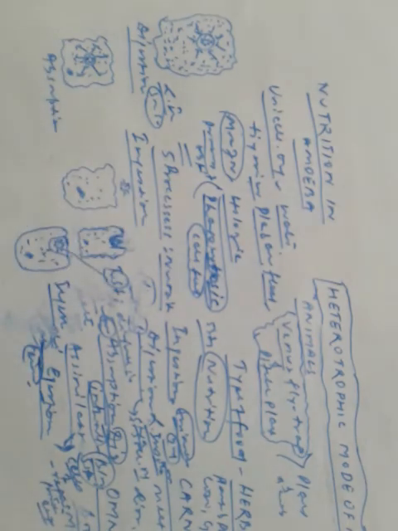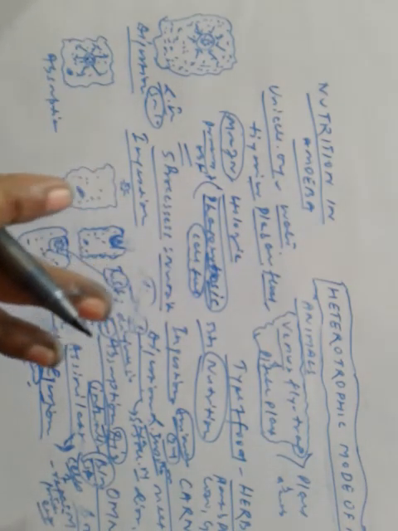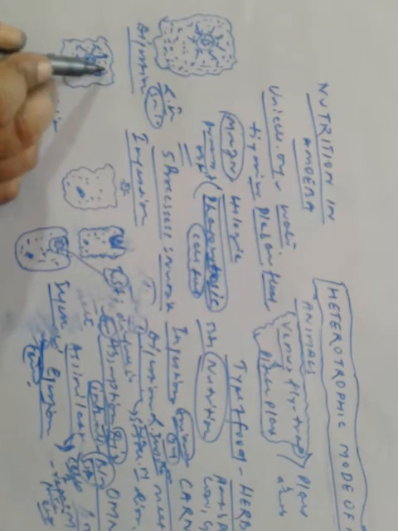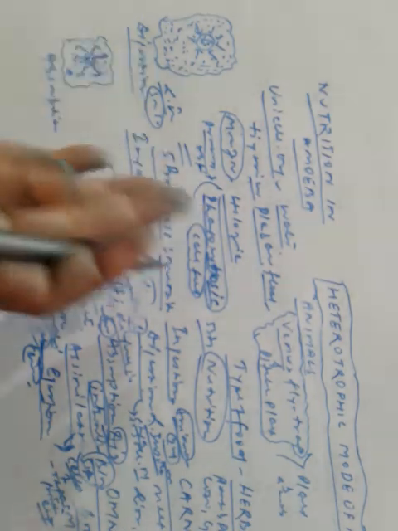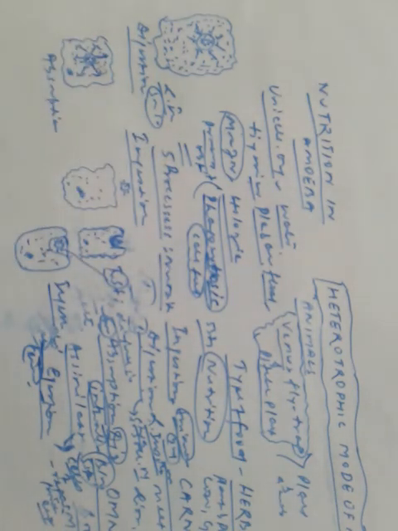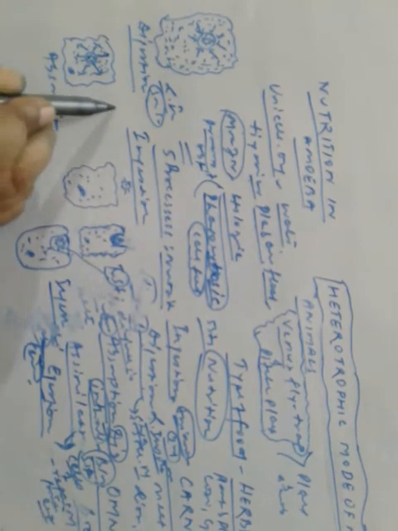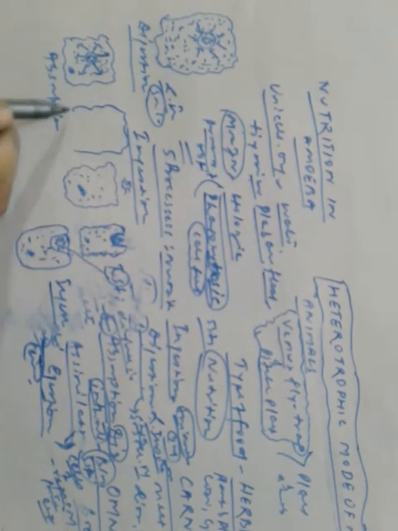It diffuses out to all parts of the cytoplasm. Since amoeba consists of only one cell, it doesn't require a blood system to carry the digested food from one part to another. So it simply moves by diffusion. Here there is a larger concentration, and outside is a smaller concentration. So it moves from high concentration to low concentration. That's absorption for you.